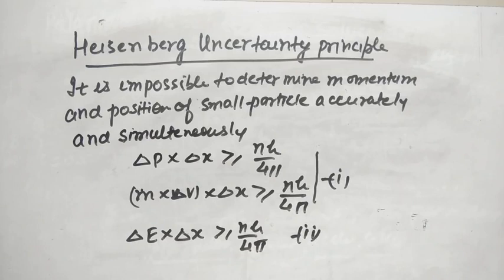So he gave the equation delta p into delta x is greater than or equal to nh upon 4 pi, and here delta p means uncertainty in momentum, and delta x is the uncertainty in position. N means number of shell, h is the Planck constant. We put the value of delta p, so this becomes m delta v into delta x greater than or equal to nh upon 4 pi. In place of momentum we can also put delta E, the uncertainty in energy, and delta x is greater than or equal to nh upon 4 pi.